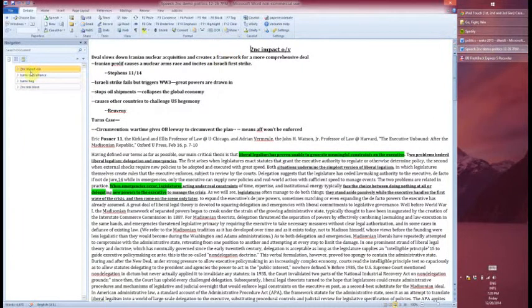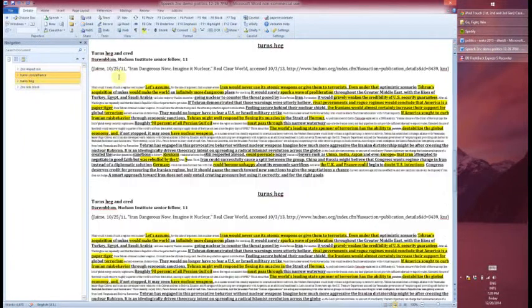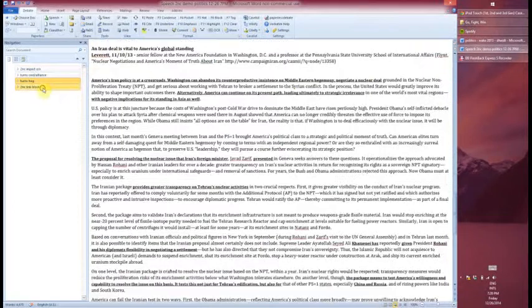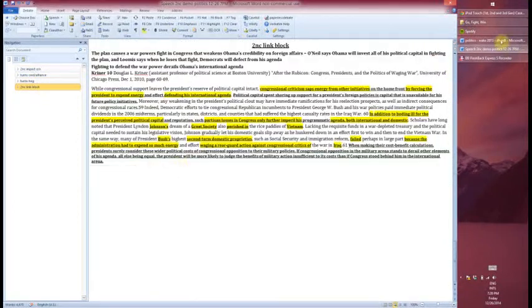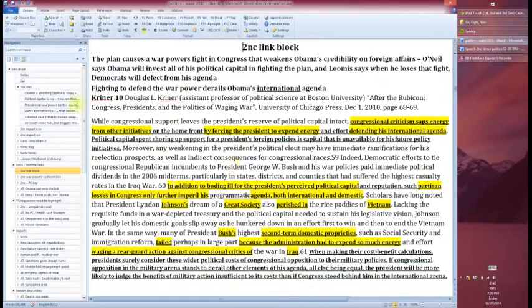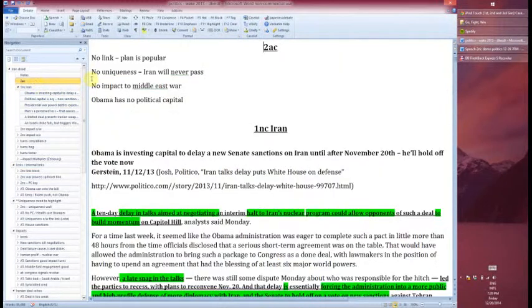So, right, the first thing that I did was send over the impact overview. Then I sent over the case for their two advantages. Now their first line-by-line argument was the link block. Okay, so now let's see. What was the second argument made in the 2AC? And obviously, you should be looking at your flow. You'd have this on your flow, so it'd be easy for you to send these over actually as the 2AC is happening. Next argument is no uniqueness.